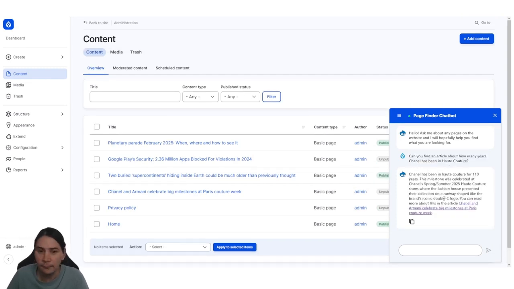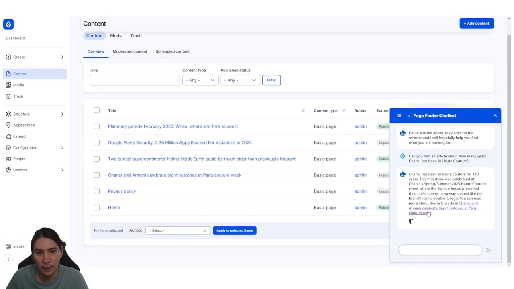One thing to show you as well is here's another one about Chanel. We have enabled it so that it can make use of permissions on your site. You can go into your AI search settings and turn this on. Here I've got an answer, and I found this article, but it's an unpublished article. I've logged in as an admin, so I can see that.